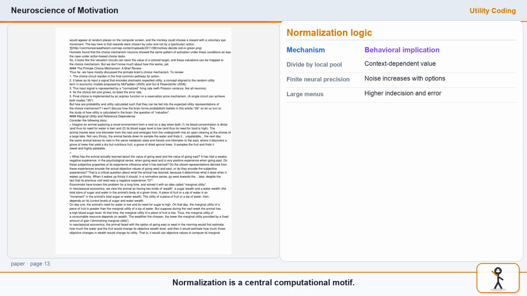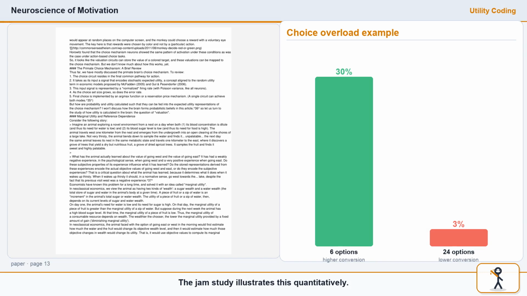Normalization is a central computational motif. Channel response is scaled by pooled neighboring activity, so coding becomes context-sensitive and efficient. This predicts stronger error rates as the choice set grows. The jam study illustrates this quantitatively. With 6 options, purchase was around 30%. With 24 options, around 3%. This aligns with normalization, plus stochastic competition in bounded neural systems.